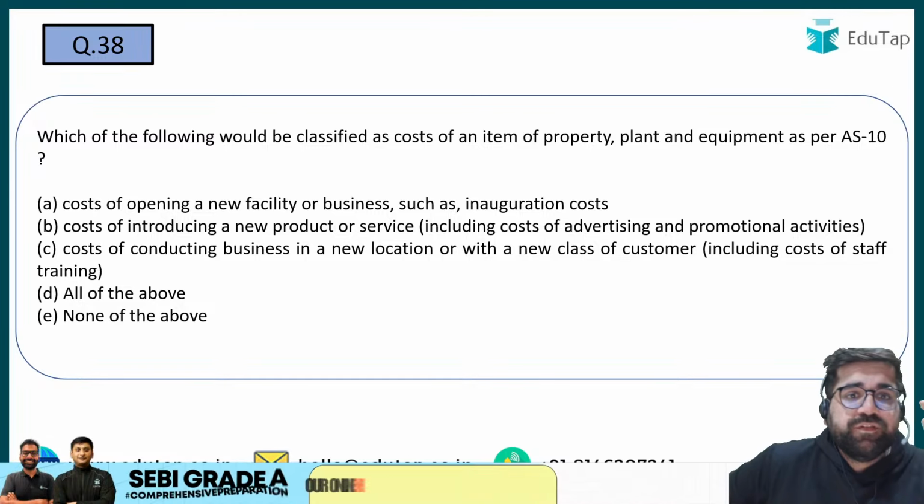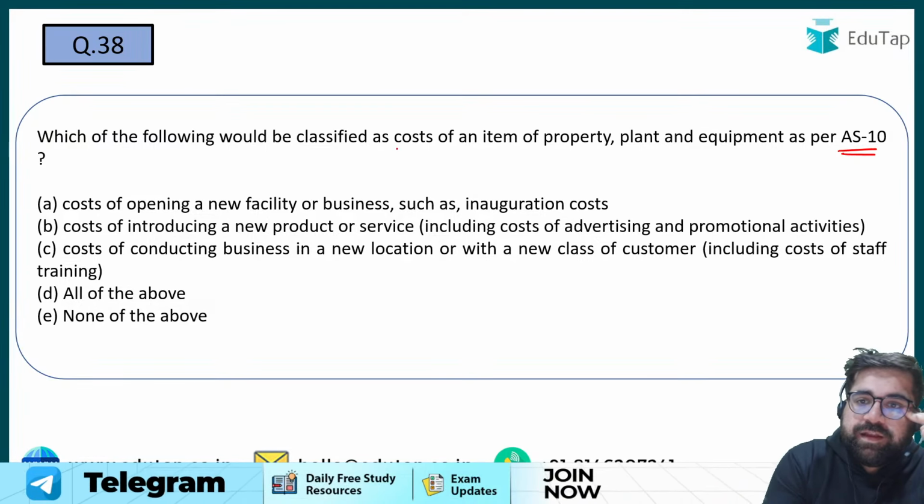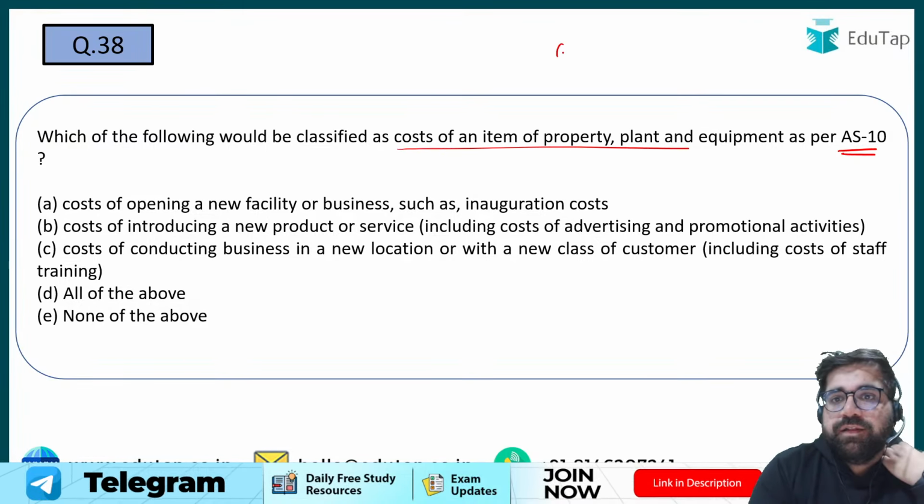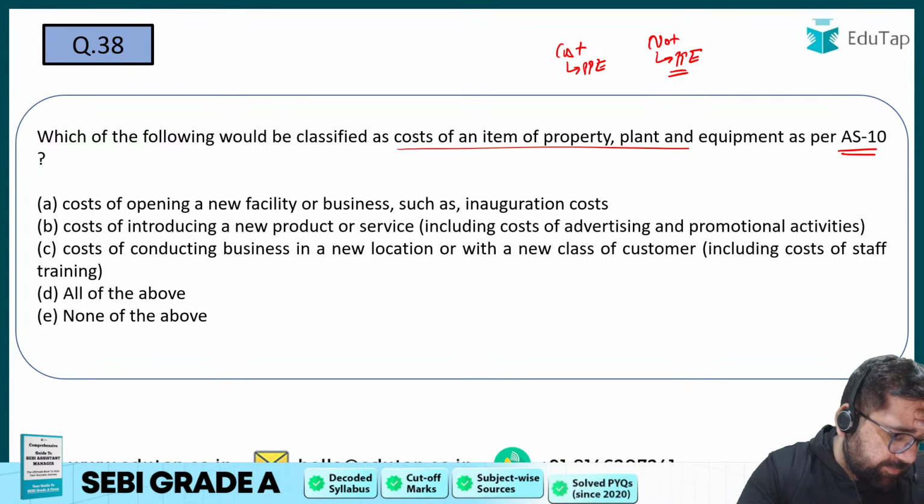Next question. Which of the following will be classified as a cost of property, plant and equipment as per AS10? If you see, in AS10 they have told you what cost you have to include in your PPE and what cost you do not have to include. So what will be the correct answer for 38? 38 everybody. Please try to answer question number 38.